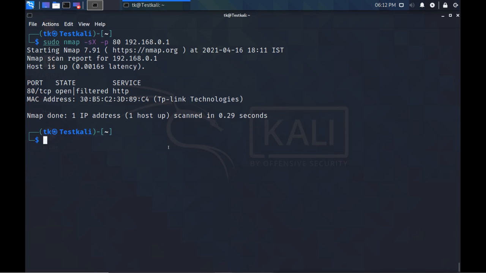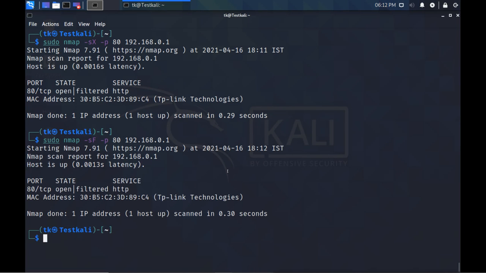Now if I want to do the Fin scanning, then the command is -s and capital F. This is for Fin scan. Again I am doing it for port 80 on my router, and again I got the same result, because it is saying that this port is open, and because the web service is locked by the password, it is saying this is filtered also. So this is the command to do the fin scan.